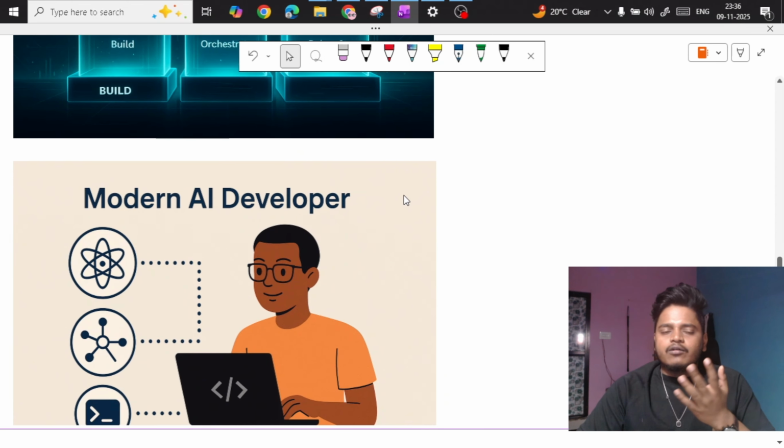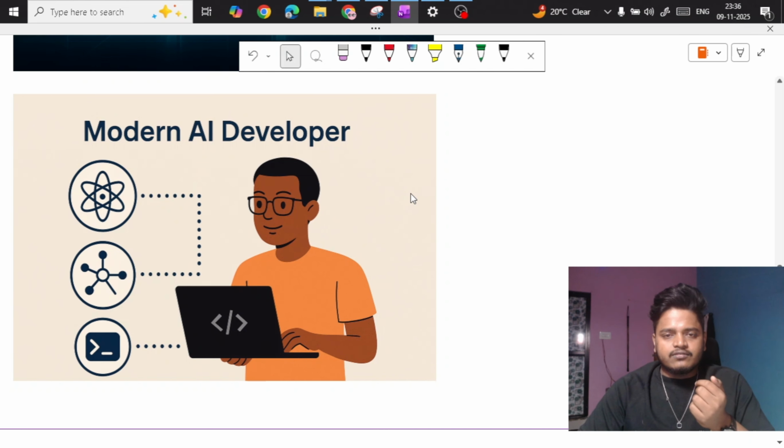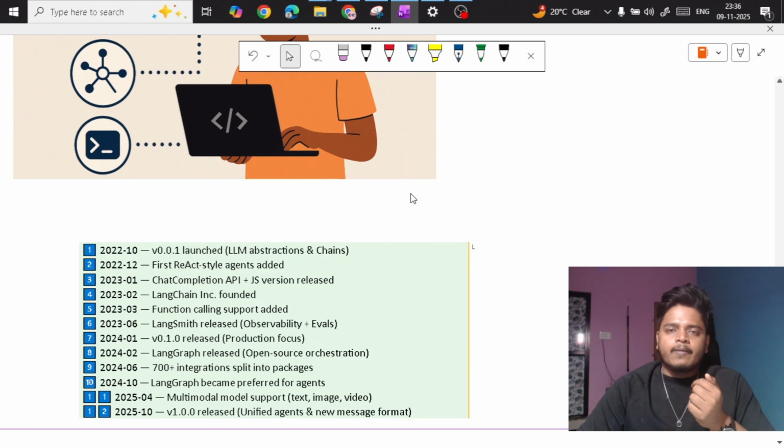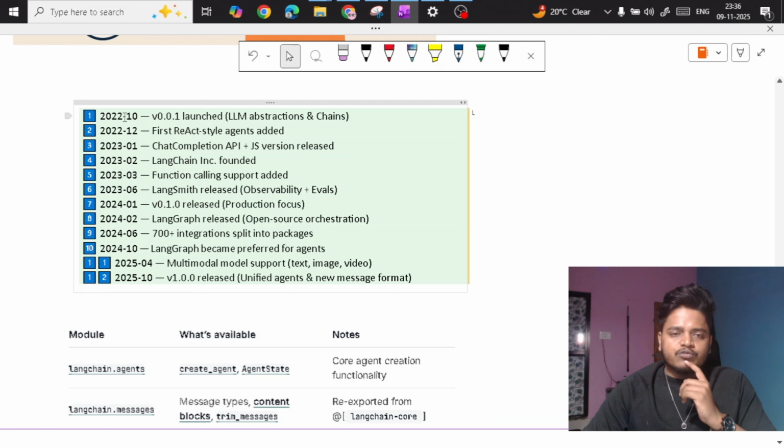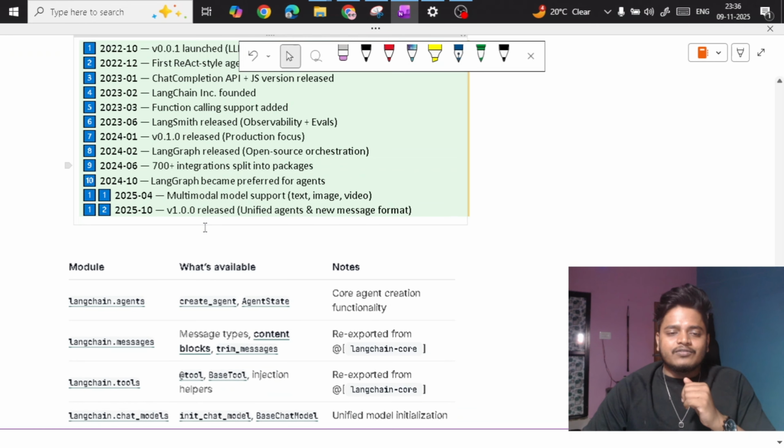As I told, most developers are using LangChain and these different frameworks to communicate with the provider. You can see that from 2022, LLMs launched, and ReAct came up with a ReAct prompt, reasoning and action, on how an LLM can reason and take action on a particular question. Then chat completion, LangChain, function calling, and LangSmith were released. Then LangGraph was released. Then 700 plus integrations. So you can imagine, so many things.